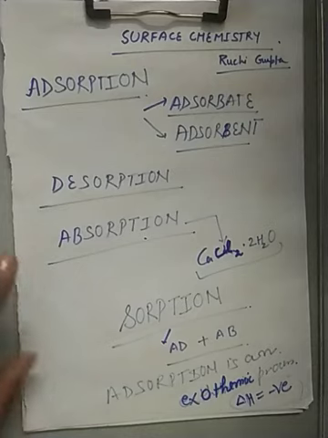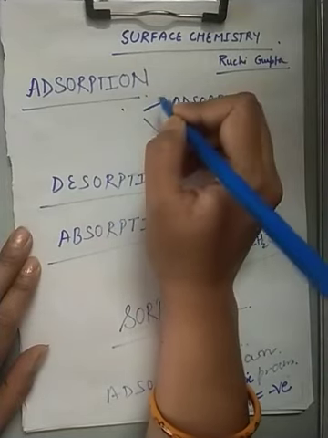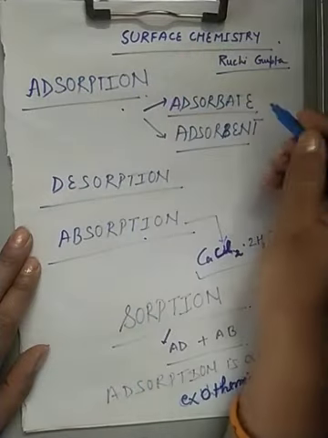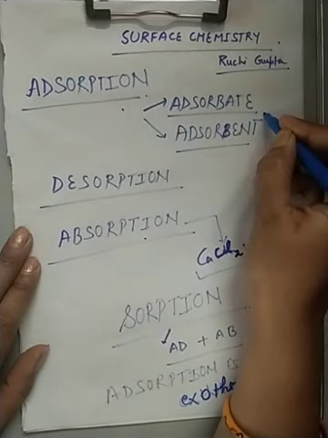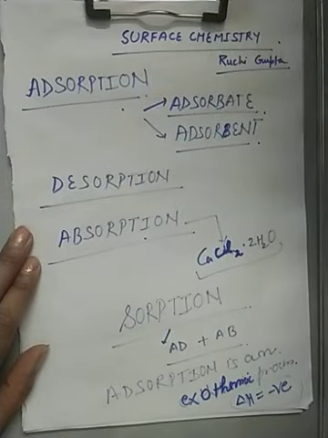And today we'll start with the first phenomenon which is called adsorption. Before studying the adsorption, we have to study two terms, adsorbate and adsorbent. Adsorption is the phenomenon in which we study attracting and retaining of the molecule of a substance on the surface of a liquid or a solid.